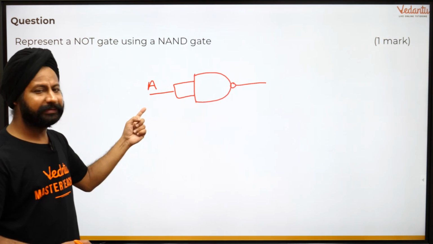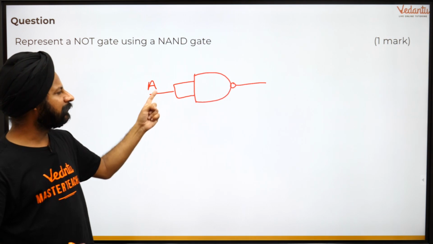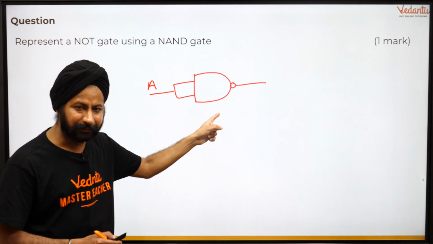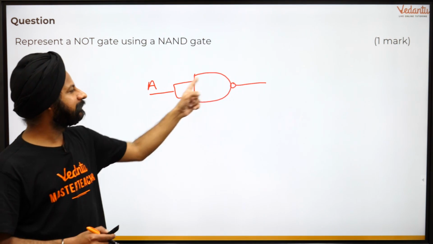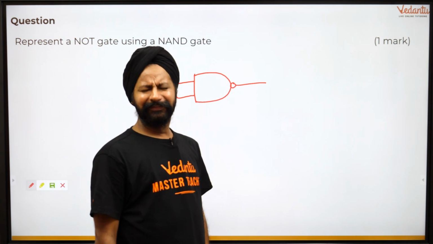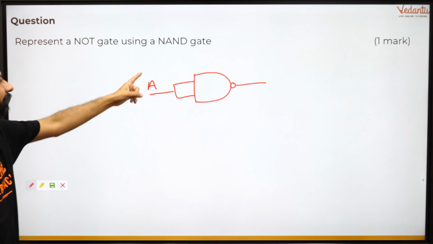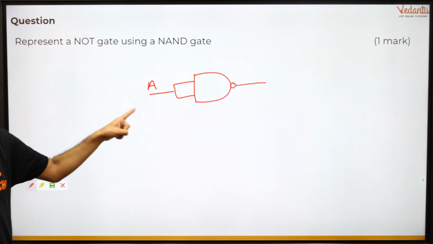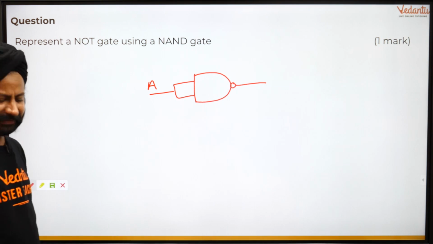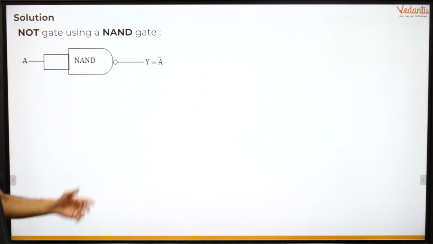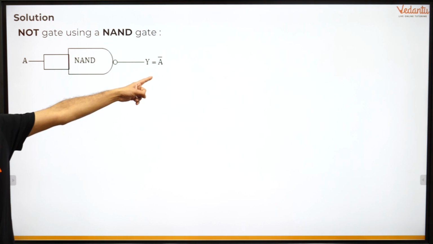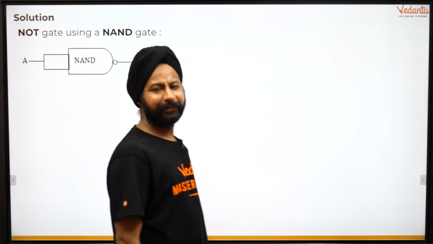And let's try with false here. If I give it false here, false and false becomes false. But uska ulta, which is true. So I gave false here, it becomes true there. तो ये मेरा NOT गेट की तरह काम कर रहा है. This is a NAND gate but this is behaving as a NOT gate now. So let's move on to the next question, and before that let's see how you can, that's it. तो एक बार ये NOT गेट बन गया तुम्हारा.